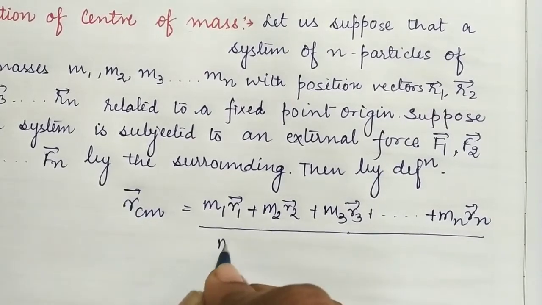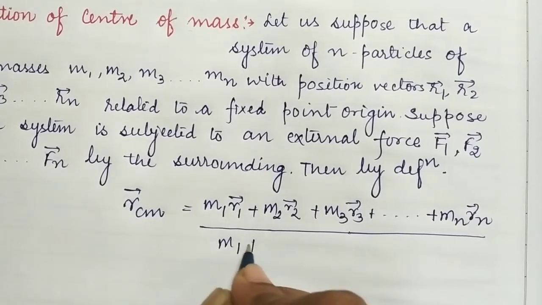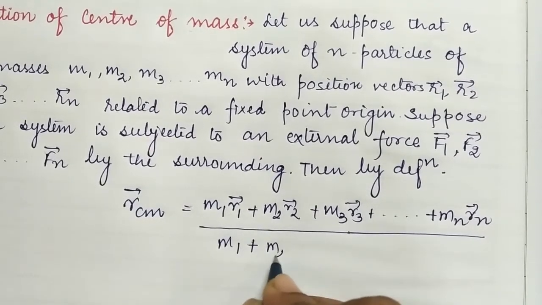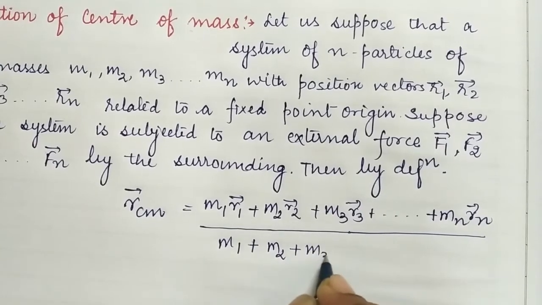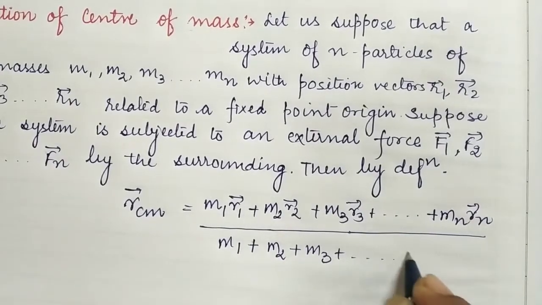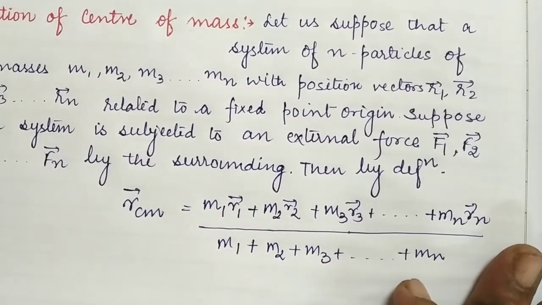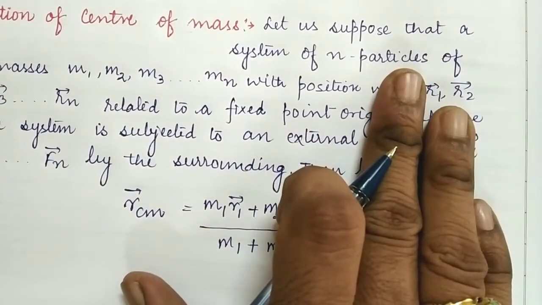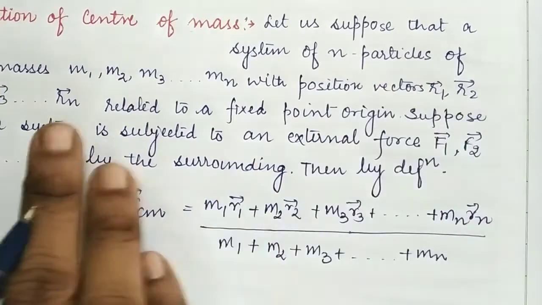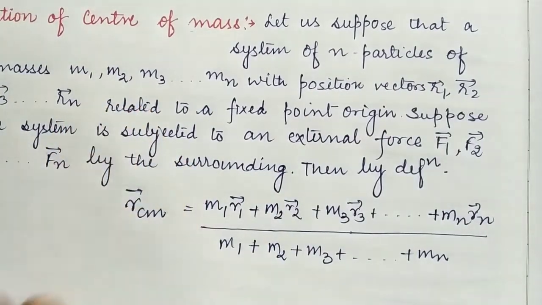So here particle A has mass m1, second m2, third m3 and so on up to mn. Okay students, what we have done here is we have chosen a system of n particles with masses m1, m2, m3 respectively till mn, and their positions from the origin are r1, r2, r3 up to rn.